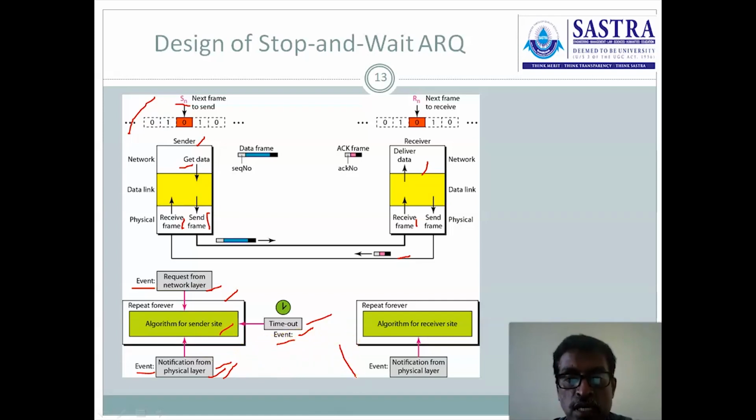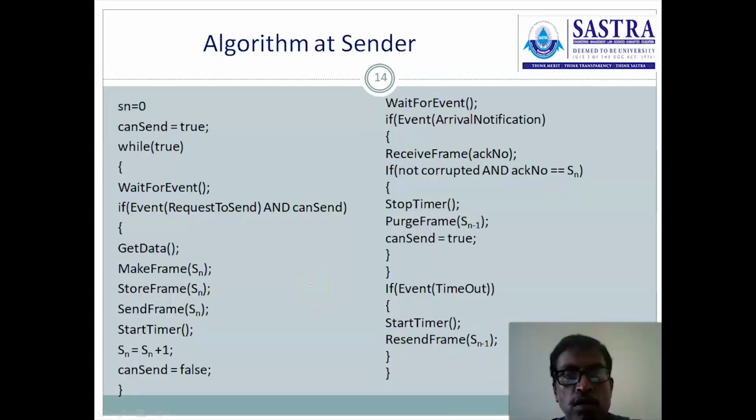Next one is the algorithm available at the receiver, the event notification given about the data frame. If any data frame is transmitted and received, then the arrival notification is given to the data link layer, and the data link layer receives that frame, the frame is delivered to the network layer, and it transmits the acknowledgement. Next I will explain the algorithm at the sender.